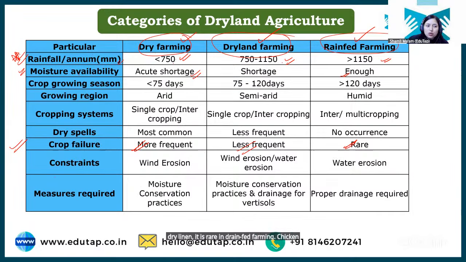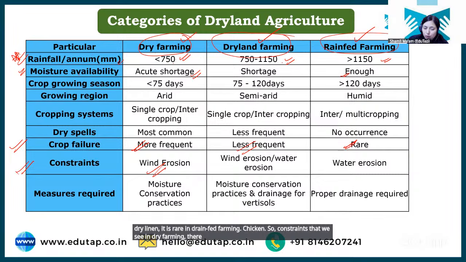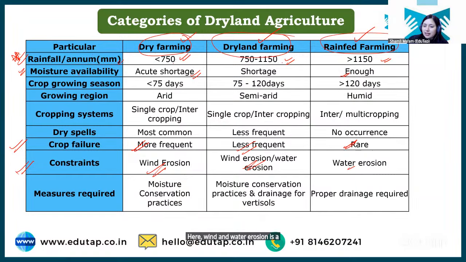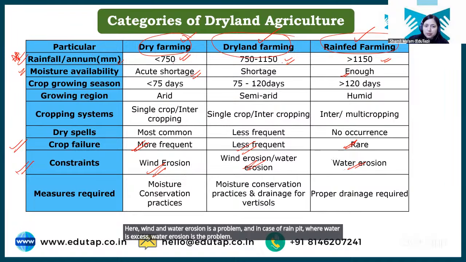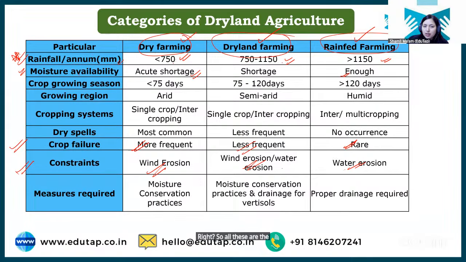Okay. So constraints, if we see in dry farming, there is a constraint of wind erosion because here water is less, so obviously water erosion cannot happen, so wind erosion will be there. Here, wind and water erosion is a problem. And in case of rainfed, where water is excess, water erosion is the problem, right? So all these are the different types of farming, dryland farming system. Clear? That you have to learn.